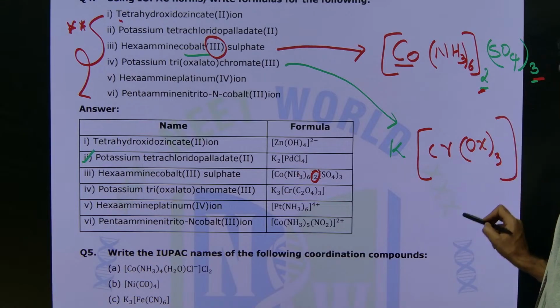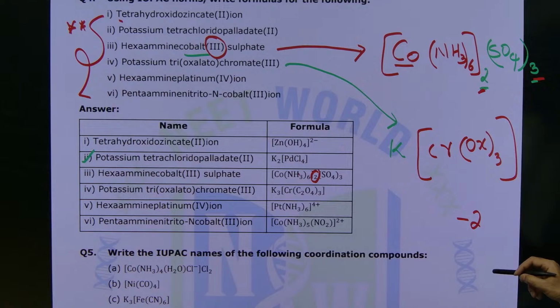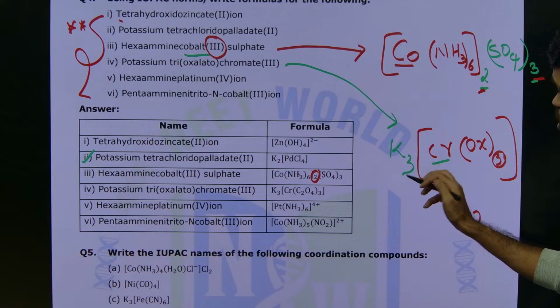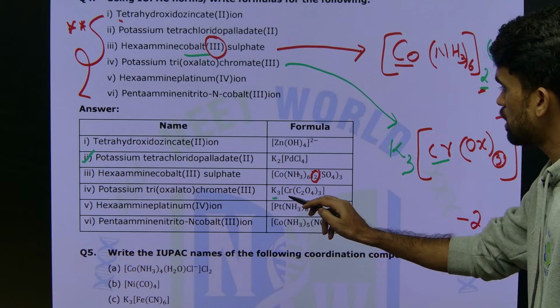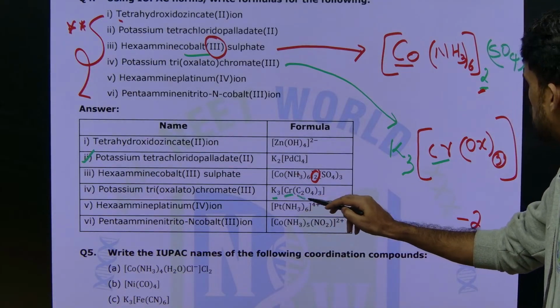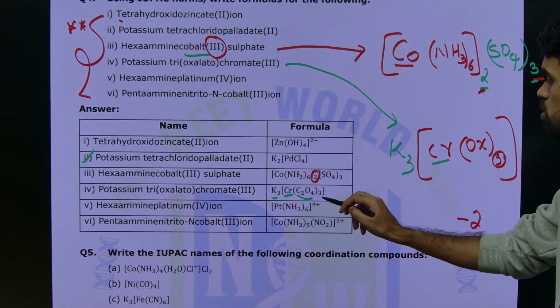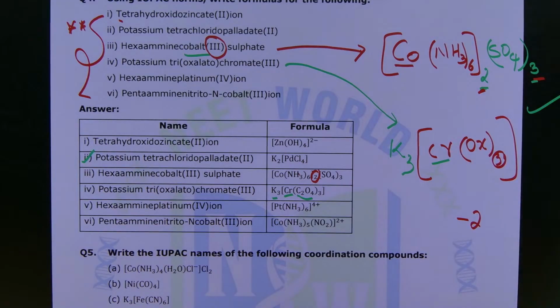Each oxalate is -2, it is a bidentate ligand. How many ligands are there like that? 3 are there, so we will be getting -6 charge here, but I want chromium +3, so you can put 3 potassiums, and then chromium with the +3. So K3[Cr(ox)3], meaning (C2O4) thrice. That's it, this is the formula.